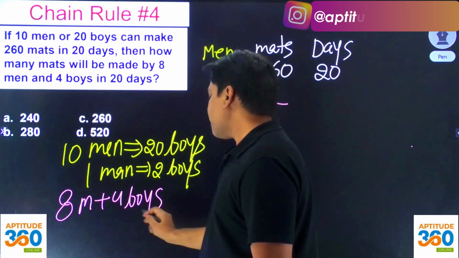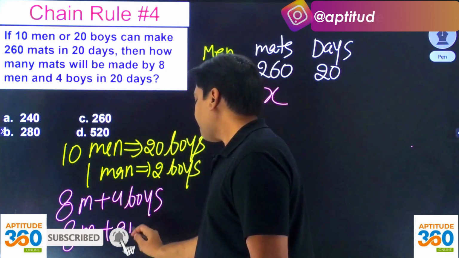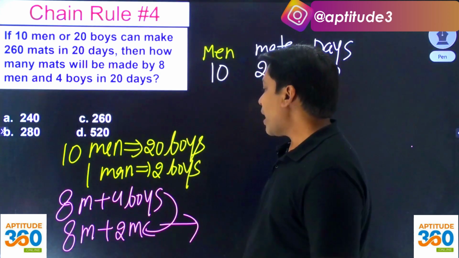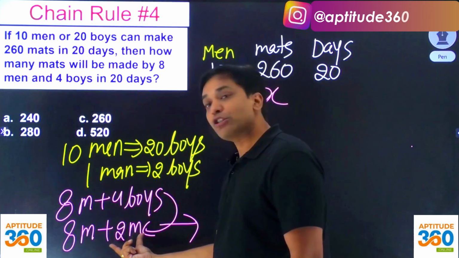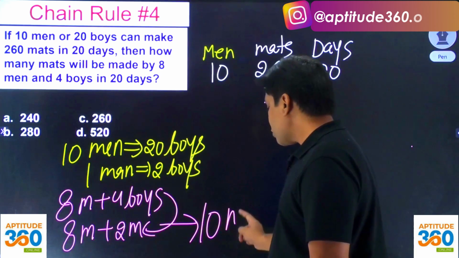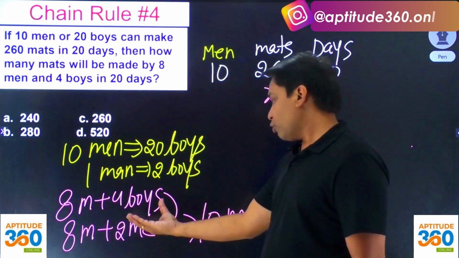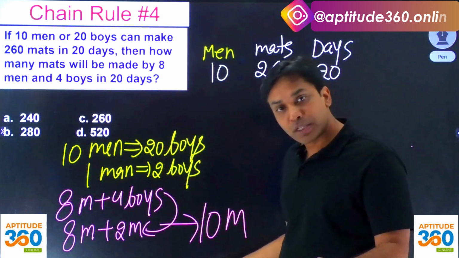Can I write these 4 boys as 2 men? Isn't it? One man is going to be as good as 2 boys, so 4 boys will be as good as 2 men. So how many men can be there? 10 men. So can I write that 8 men and 4 boys are as efficient as 10 men? The problem is simple.